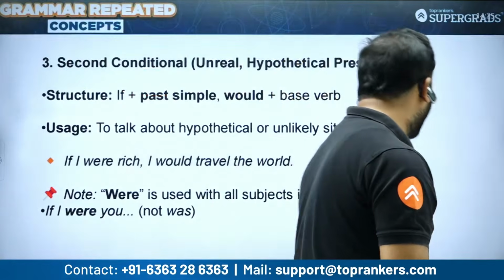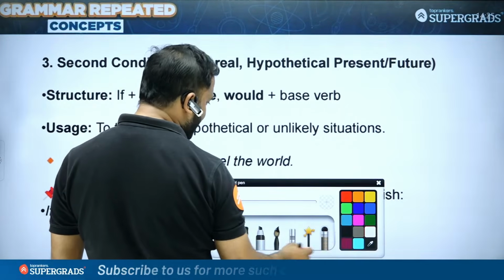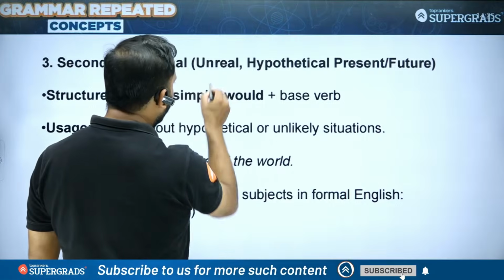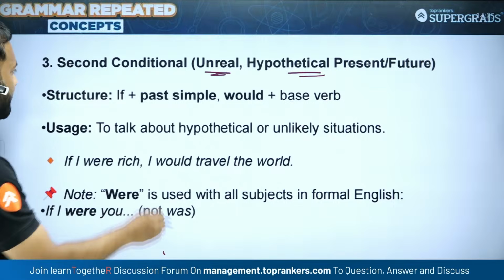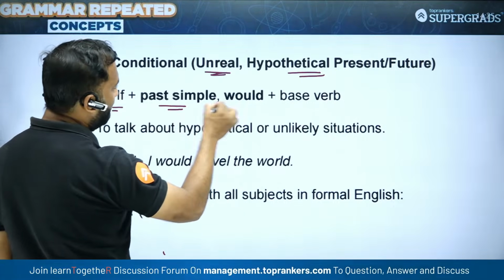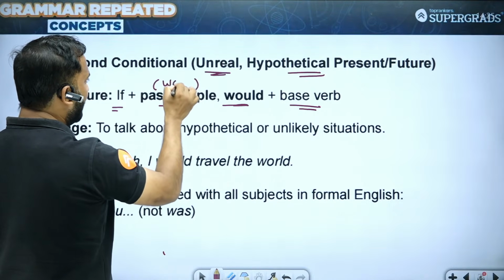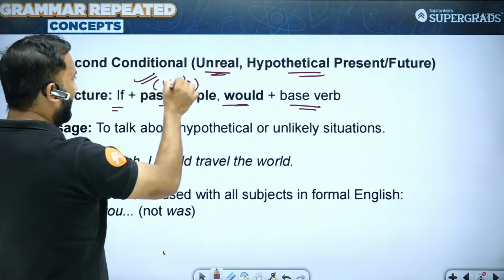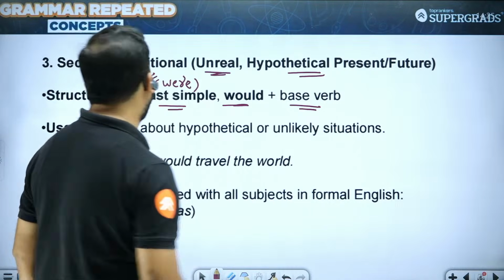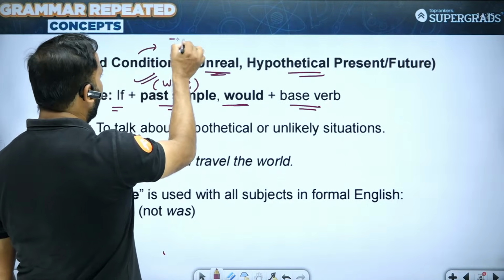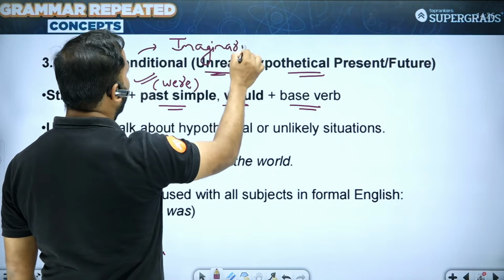The next conditional that we have is imaginary situation. So what do we do in such imaginary, unreal, hypothetical futures? So if plus past simple plus would plus base verb, and past simple भी हमेशा were use होता है. If we talk about helping verb, so the helping verb should always be were. To talk about hypothetical situation, I do not call it second conditional. मैं इसे ऐसे लिखना चाहता हूँ, students. I call it imaginary sentences.